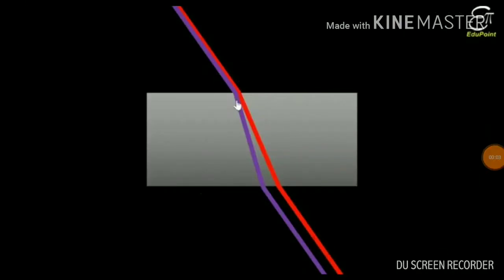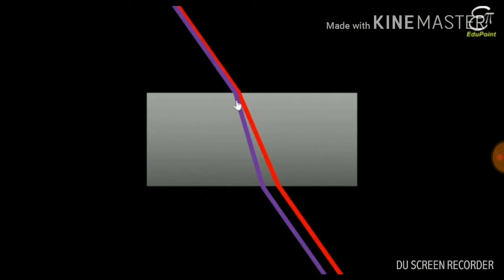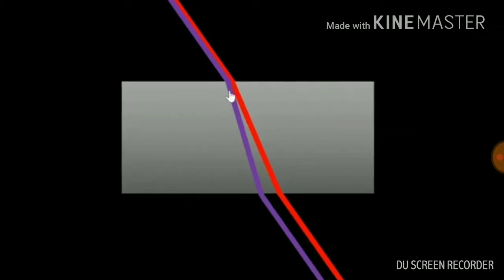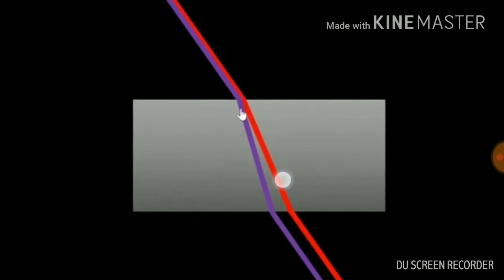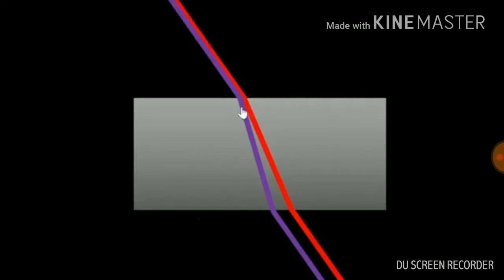For example, if we take these two color radiations and pass them through a glass slab or prism, it is observed that the wave with a shorter wavelength, that is the violet one, will show more bending. And the wave with a longer wavelength, that is red, will show less bending. This is a common phenomenon we observe when light travels from one medium to another, and bending is dependent on frequency or wavelength.